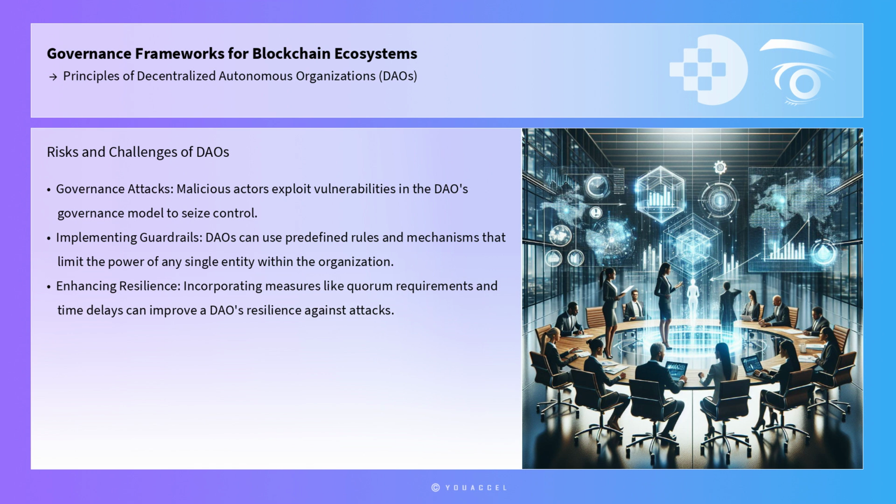Despite the potential benefits of DAOs, they are not without risks and challenges. One significant challenge is the potential for governance attacks, where malicious actors exploit vulnerabilities in the DAO's governance model to seize control. To mitigate this risk, DAOs can implement guardrails, which are predefined rules and mechanisms that limit the power of any single entity within the organization. These guardrails can include measures such as quorum requirements for voting, time delays for the implementation of decisions, and the ability to reverse malicious transactions. By incorporating these mechanisms, DAOs can enhance their resilience against governance attacks and ensure the integrity of their operations.